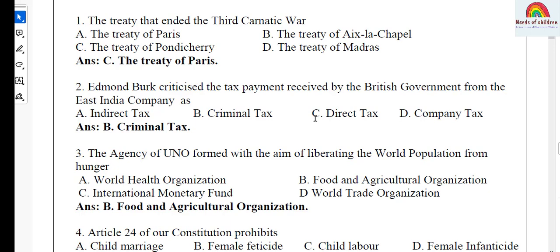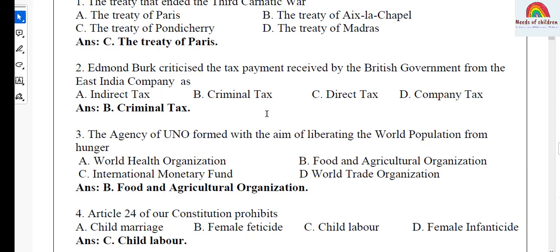Edmund Burke criticized the tax payment received by the British government from the East India Company as: A, indirect tax, B, criminal tax, C, direct tax, D, company tax. The answer is option B, criminal tax. This question is from history, impact of British rule in India.